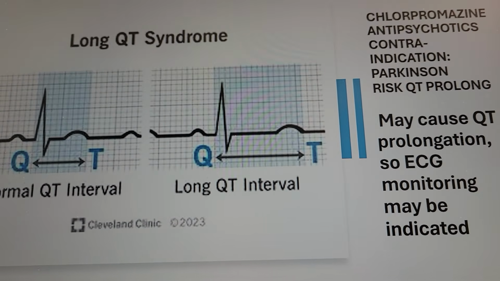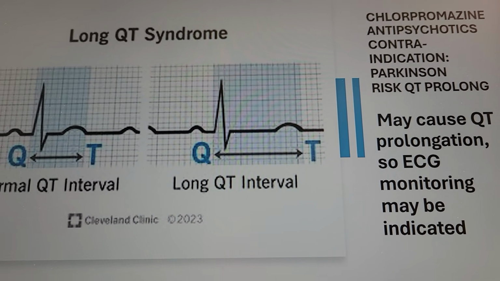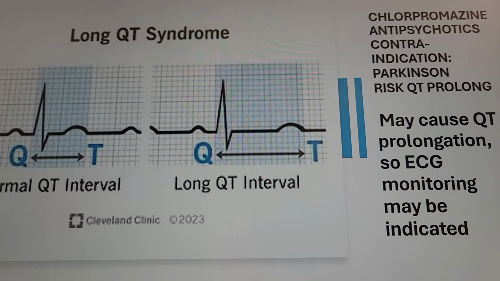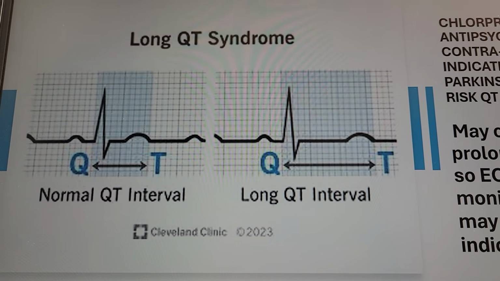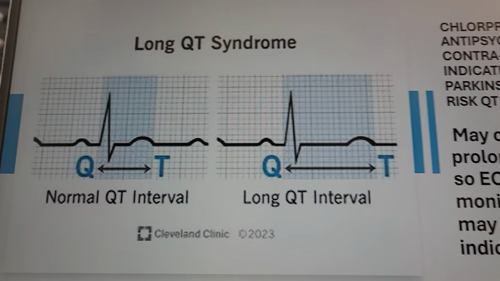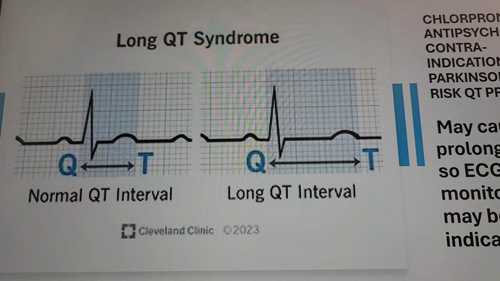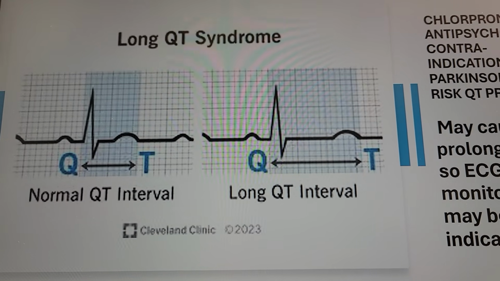So careful, anti-Parkinson and chlorpromazine can be a problem, right? Because it high risk for QT prolong, so you have to monitor EKG. If doctor give chlorpromazine antipsychotic for this Parkinson patient that take anti-Parkinson, monitor the EKG. QT prolong.